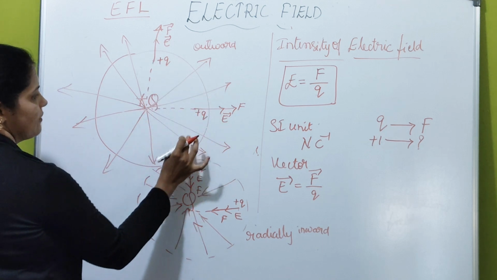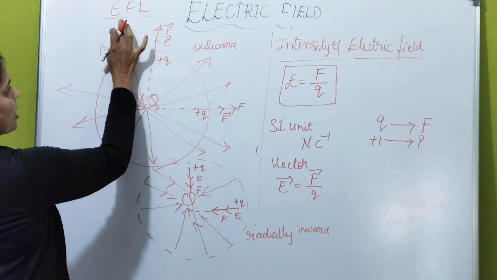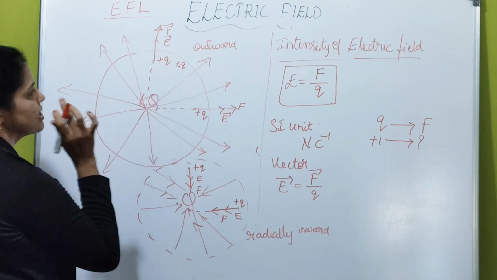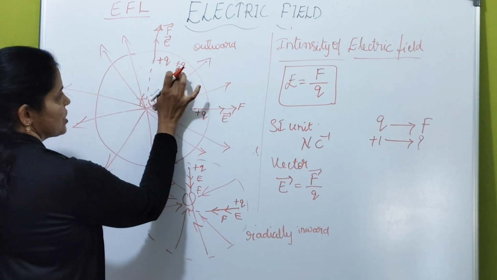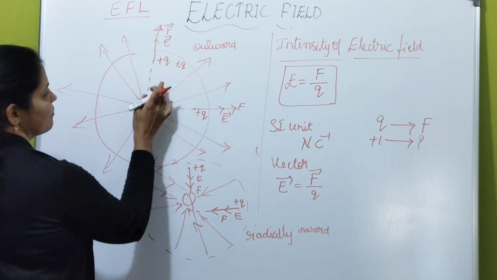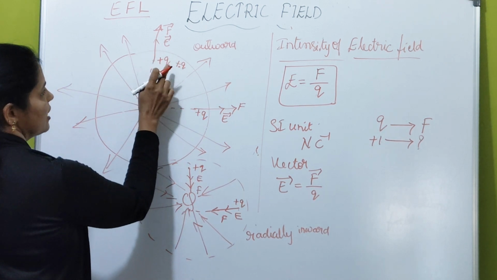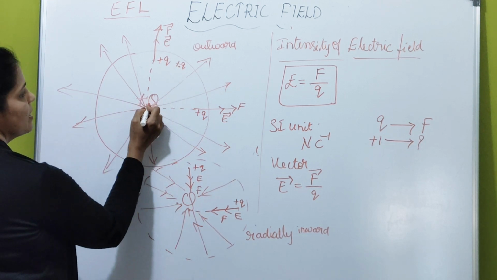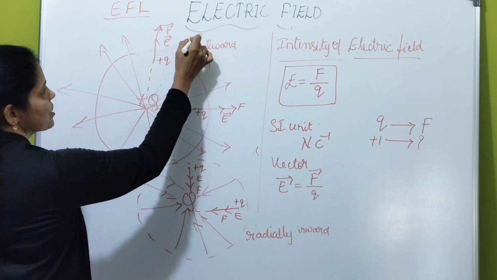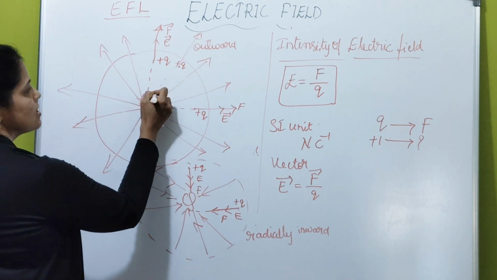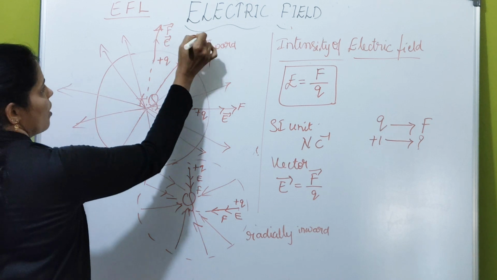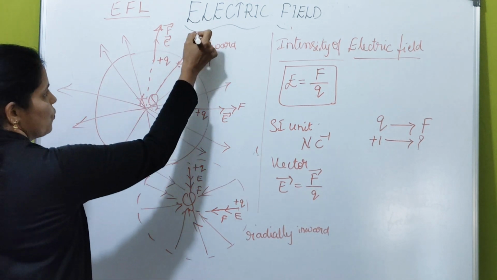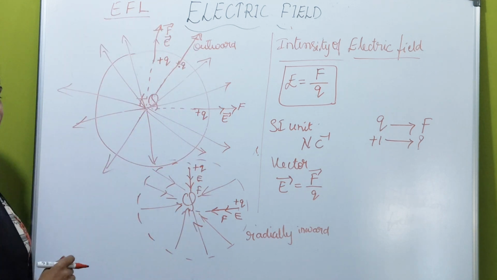Wherever you need to identify the direction of electric field line, you just imagine a test charge. You just keep one test charge here. Just imagine I have placed one test charge and identify the direction in which this test charge moves. See here, this is positive, this is also positive. That means test charge is repelled in this direction away from the source. So this path is called as electric field line. This line or the path along which test charge moves is called as electric field line.